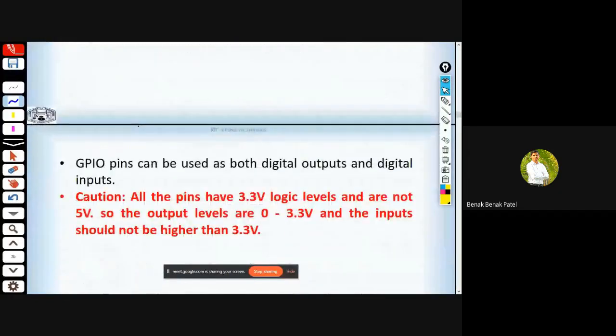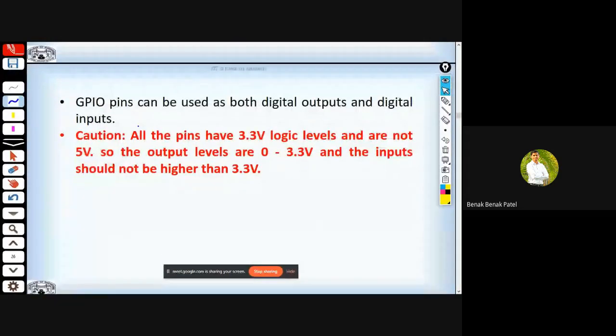This is one of the important things: all pins are just of 3.3 volt logic levels and are not 5 volts. Output levels are 0 to 3.3 and input should not be higher than 3.3. Any input voltage higher than 3.3 will burn your Raspberry Pi. So make sure to avoid this.